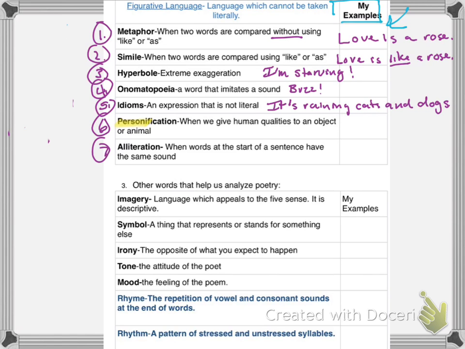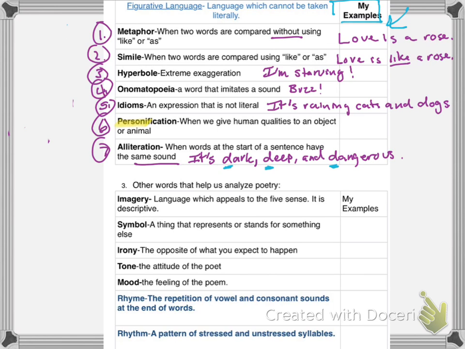Seven, alliteration. When words at the start of a sentence have the same sound. So if you say, it's dark, deep, and dangerous. Okay, so the sounds that are the same are the duh sound. Okay, and alliteration is at the beginning of the actual word.